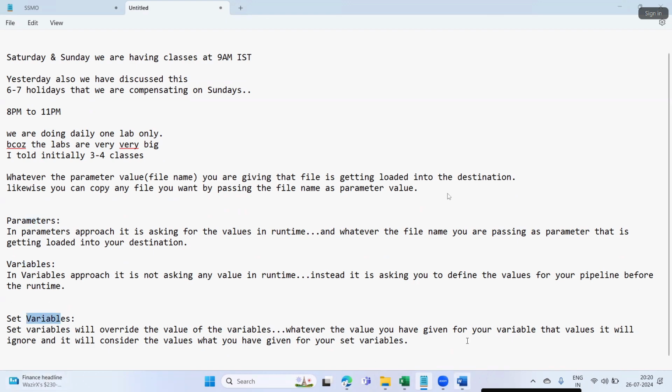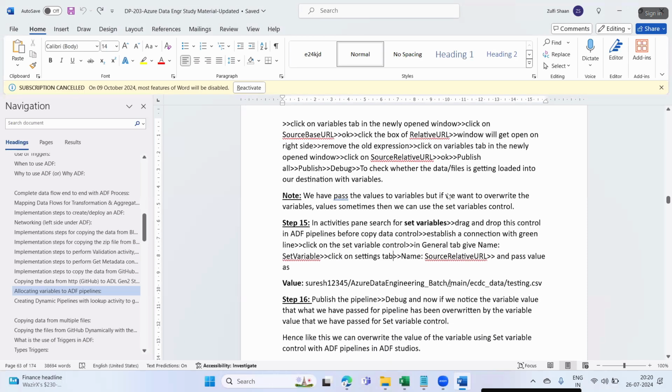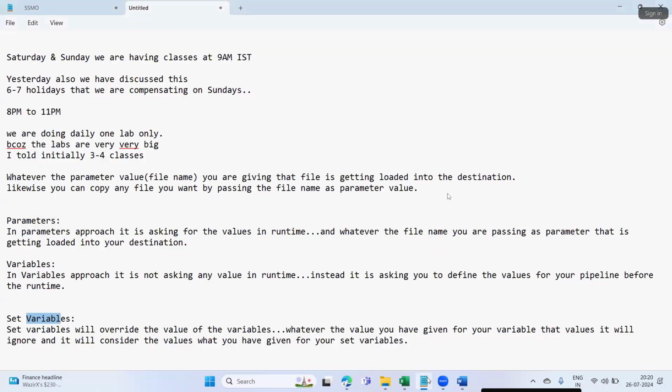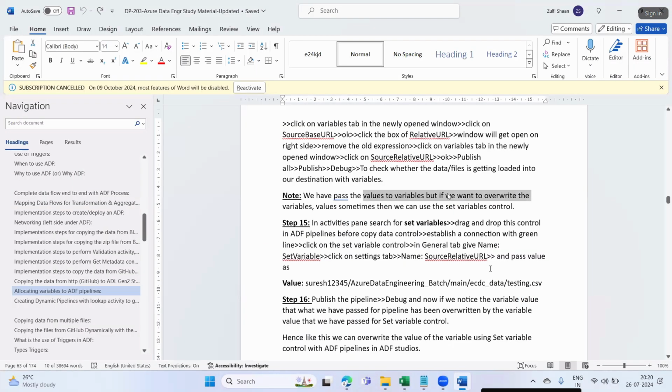See here what I'm giving in the material. We have passed the values to variables, but if you want to override the variable values sometimes, then we can use the set variables control.